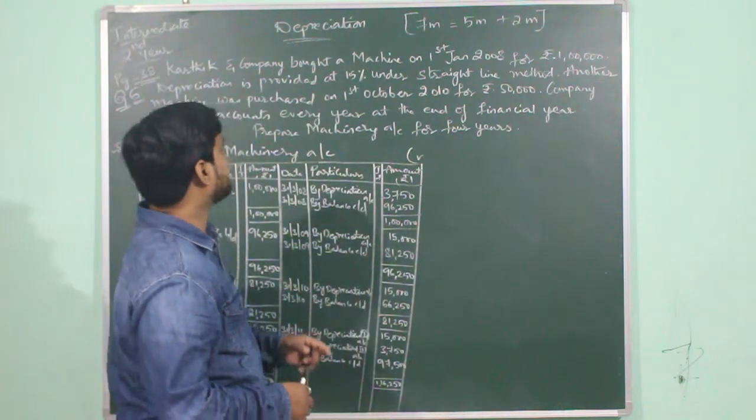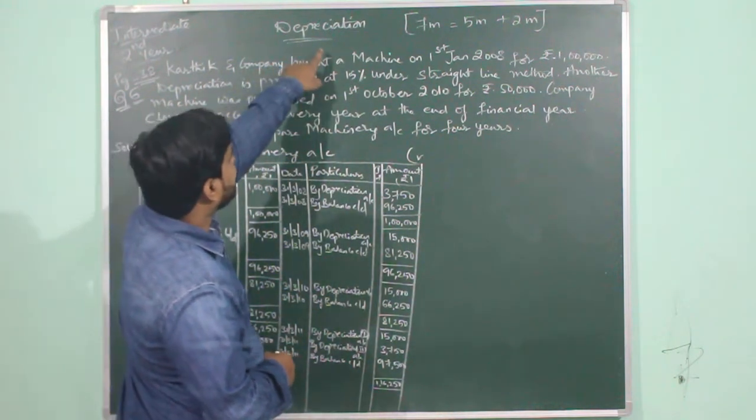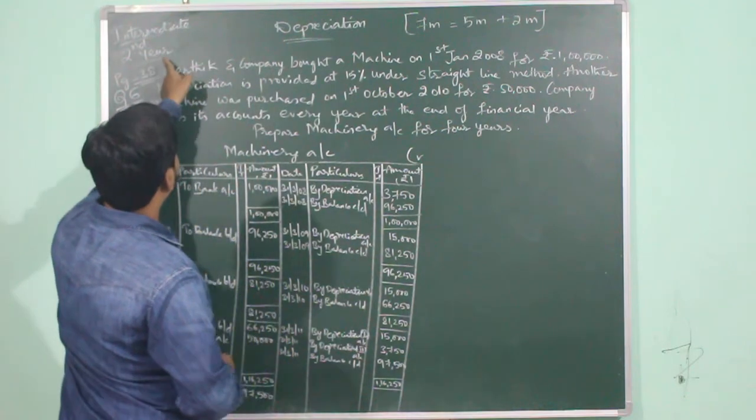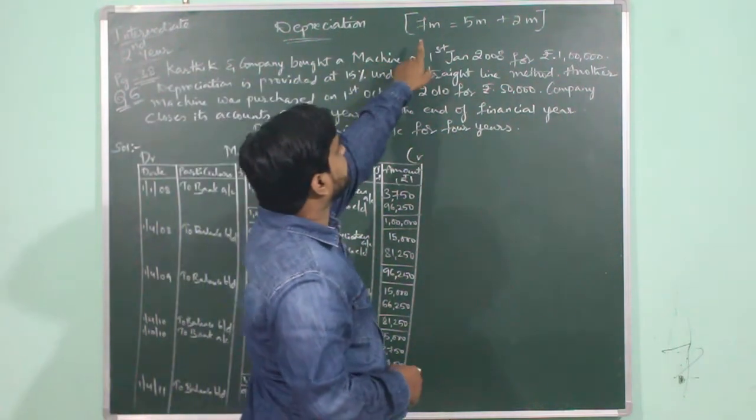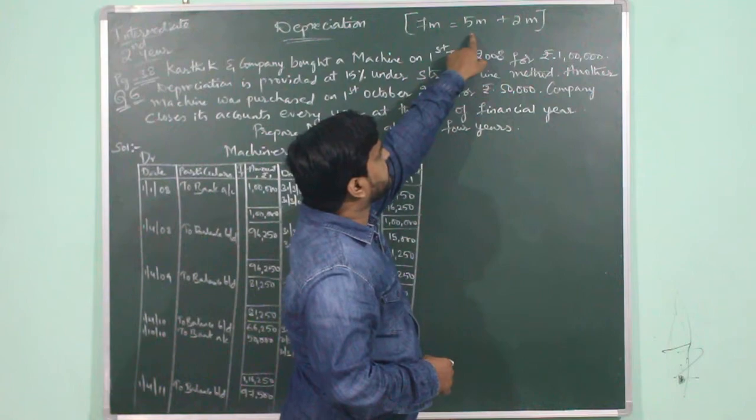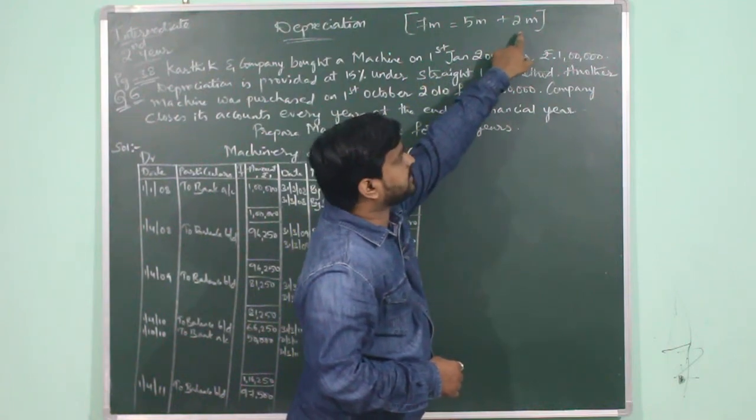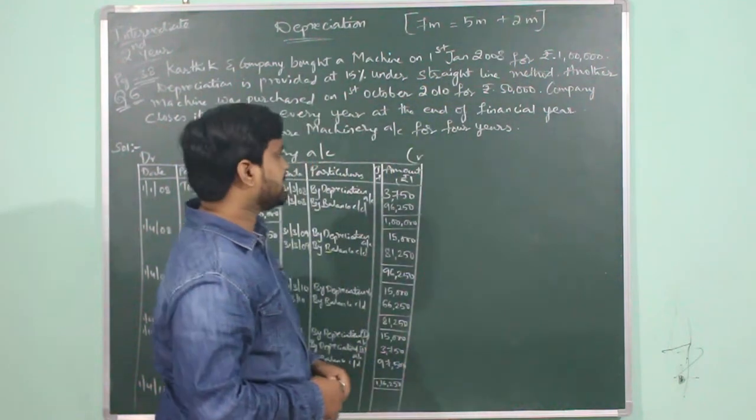In this video, I will be explaining a problem under the chapter depreciation. It's a chapter for intermediate second year students of Telangana, and the weightage for this chapter is 7 marks. A problem will be coming for 5 marks, or a problem or a theory will be coming for 2 marks. Let us have a question.